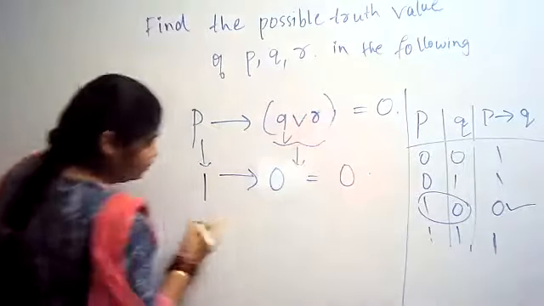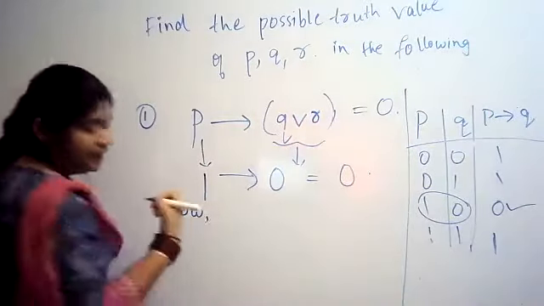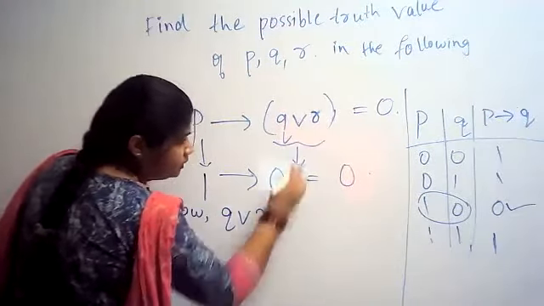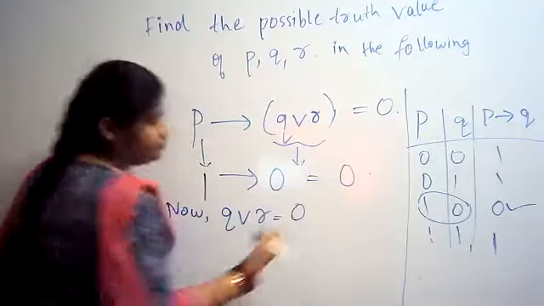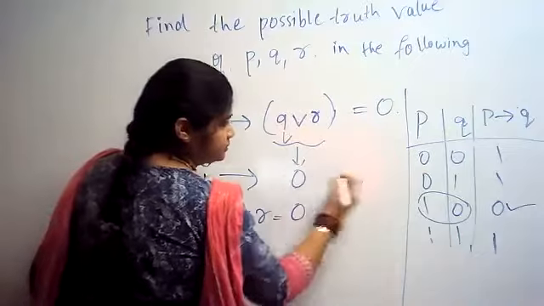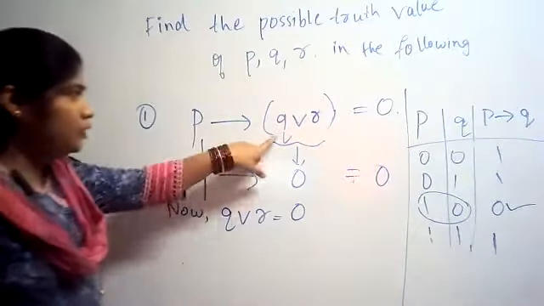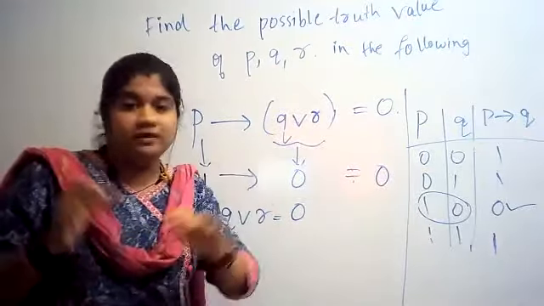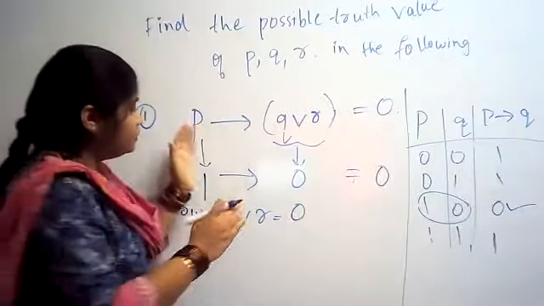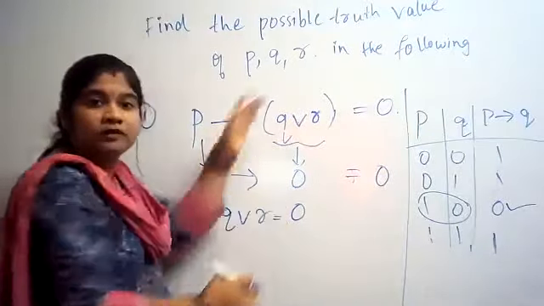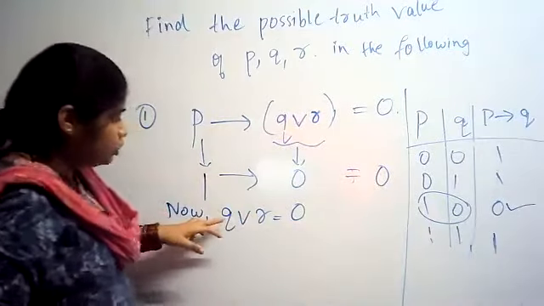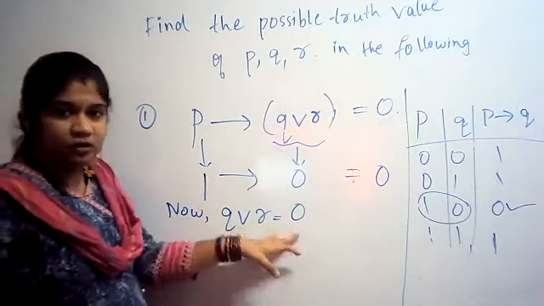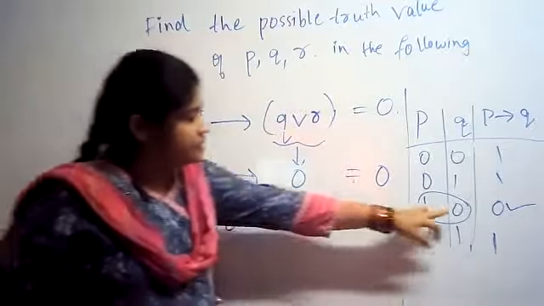Now, this is clear. What about this now? We need to find out Q disjunction R is equal to 0. I'll write it like this. Earlier we solved within the bracket first, but here don't solve within the bracket individually. First let's resolve the condition, then we'll go into the bracket in depth. So Q, what is this? Disjunction R is equal to 0. I hope you are getting this. How did you get 0, ma'am? From this.